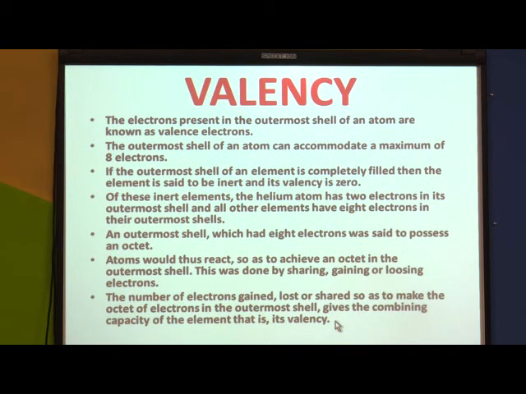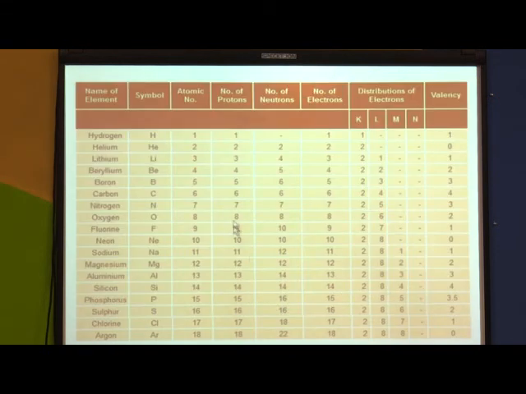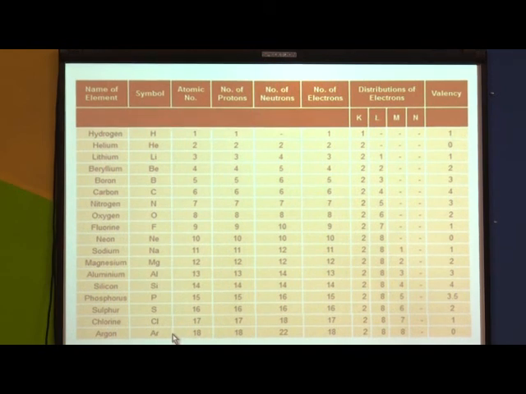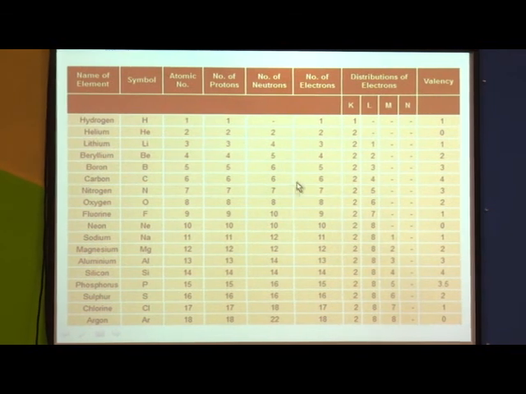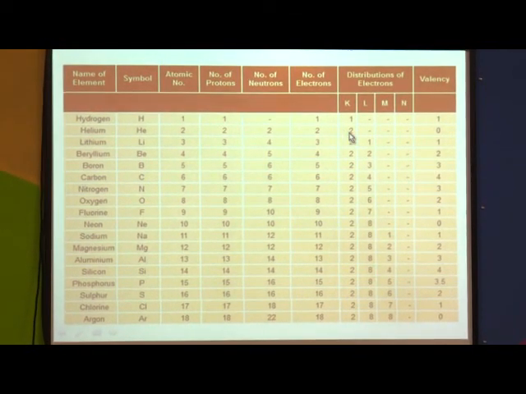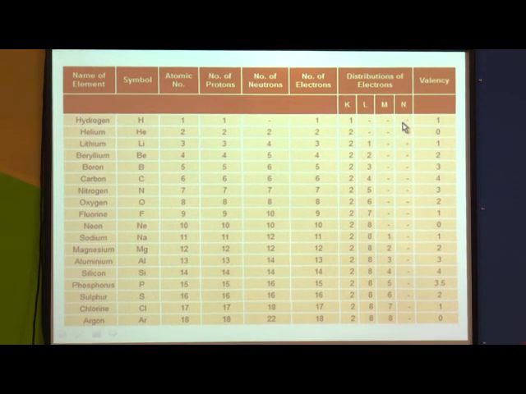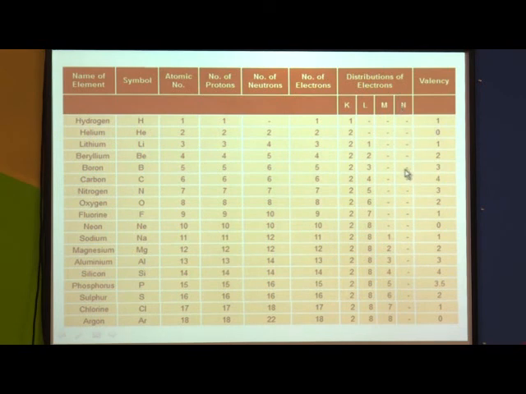So let us have a look at the valencies of different elements. These are the first 18 elements. Their symbols are given alongside the atomic number, then the number of protons, neutrons and electrons. How these electrons are distributed in different shells, that is K shell, L shell, M shell and N shell, is given, and finally their valencies. First look at the first element, hydrogen, whose symbol is H. It is the first atom.